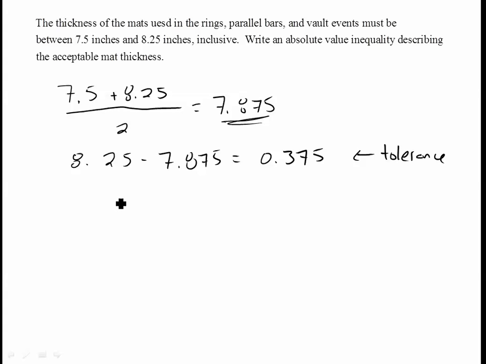And all this tells us that for our total possibility, x is the possible thickness of a mat, minus the ideal, the absolute value of x minus the ideal weight, would be less than or equal to 0.375, maximum amount of tolerance, or the most we could be off.